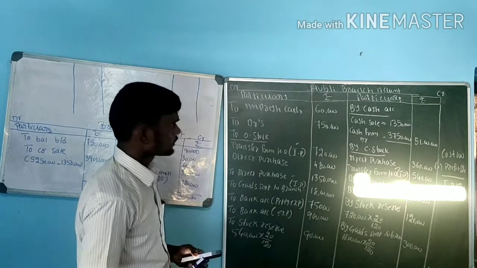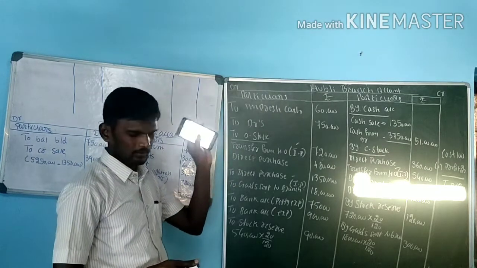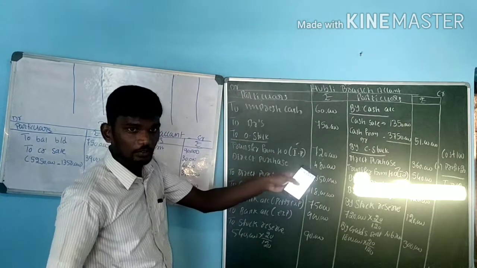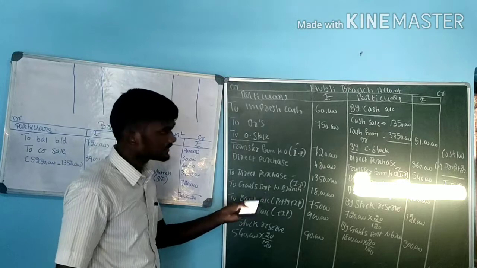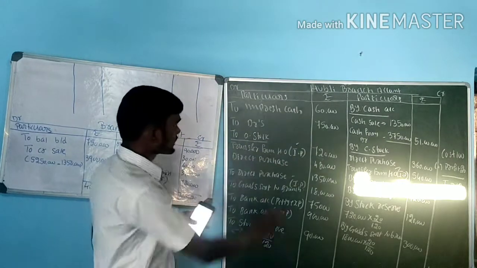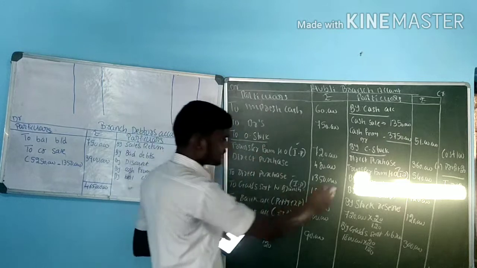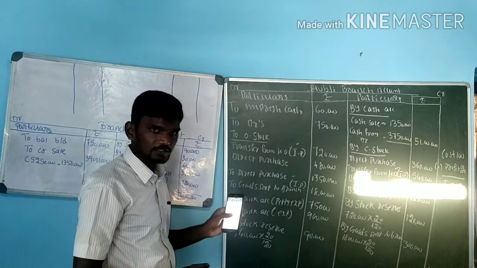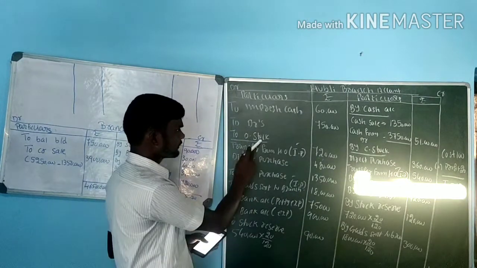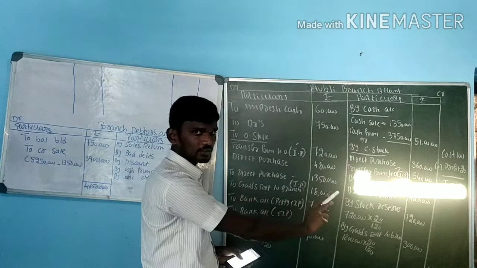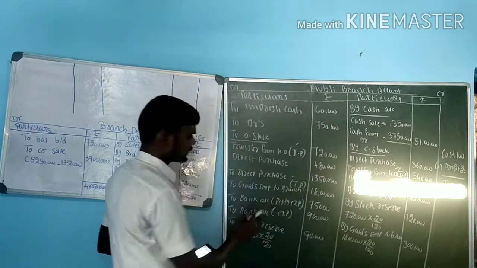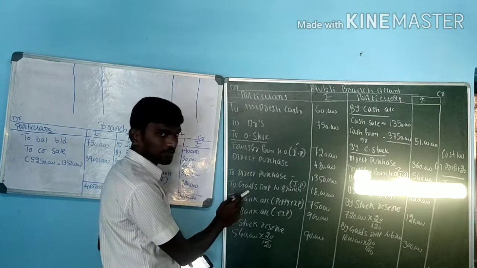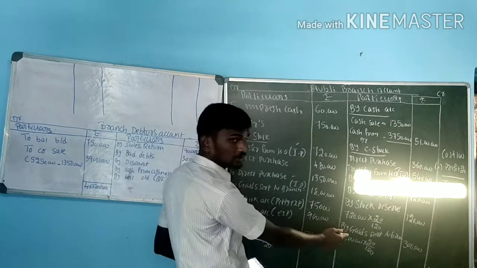Before going to branch account, as we already told, keep the whole format in your mind. Any opening, closing, any goods sent to branch, goods returned to branch, then any expenses, any incomes, and whatever opening values are there, for those we must identify closing figures. If goods are sold at invoice price, we need to go for 4 transactions. If invoice price is included in opening stock, by stock reserve. If it is included in closing stock at invoice price, to stock reserve. If goods sent to branch are given at invoice price, debit. For the first one debit, we need to remove the profit, so go for credit sale.